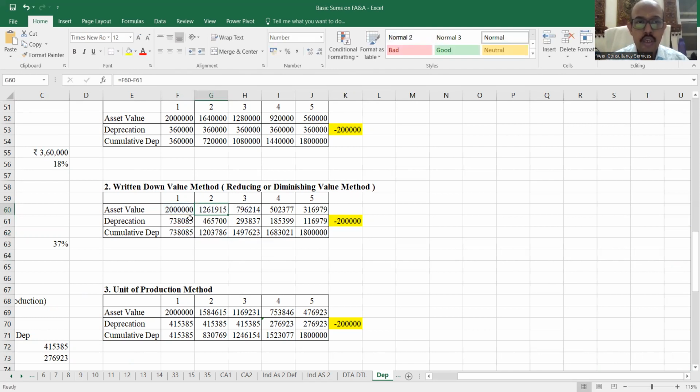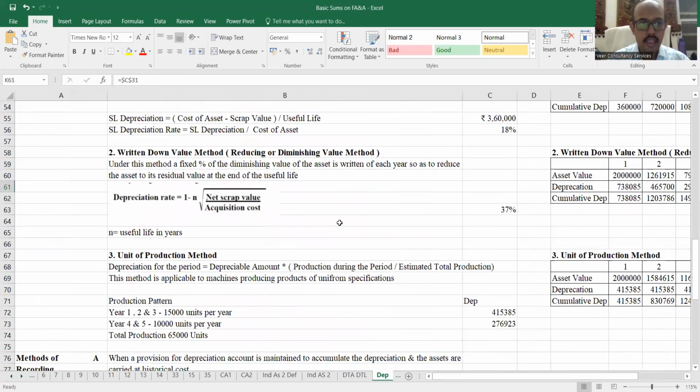So at the end, if you keep on charging 37% every year on the written down value, मतलब diminished value, so you get the depreciation. So when I see over here again, 20 lakhs मेरा asset value था, 18 लाख का मैं depreciation charge करूँगा 5 साल के अंदर, 2 लाख बचेगा. Same thing come over here, that we as business have recovered 18 lakh rupees by charging depreciation on the asset, और 2 लाख रुपया मिलेगा by selling the asset in scrap. This was the second